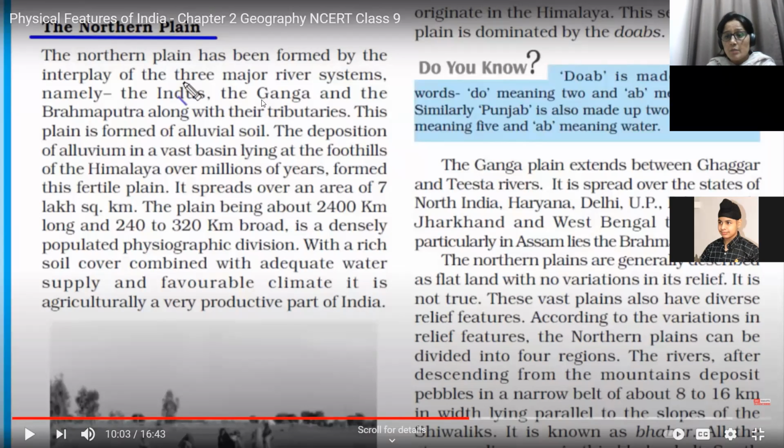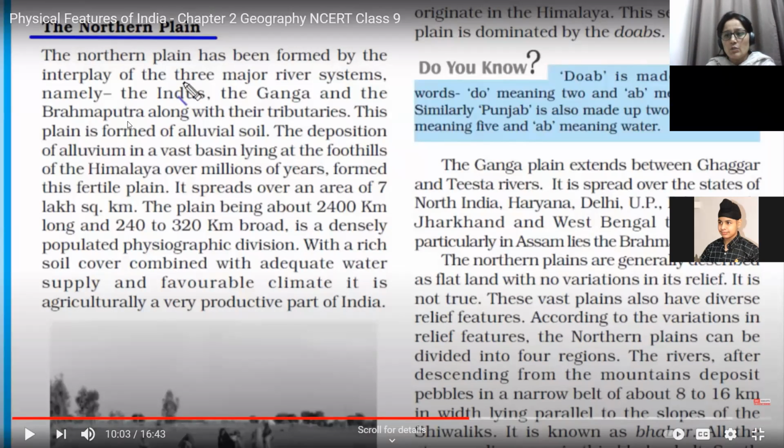We have the Ganga river system, with a number of tributaries joining the Ganga from the north as well as from the south. Joining from the north are the Yamuna, Ghaggar, Gandak, and Kosi. And in the south we have Chambal, Betwa, and Son. And then we have the river Brahmaputra. Two prominent tributaries of the river Brahmaputra are Lohit and Dehang.